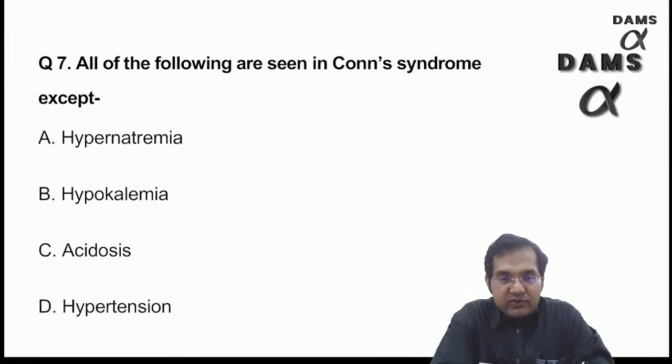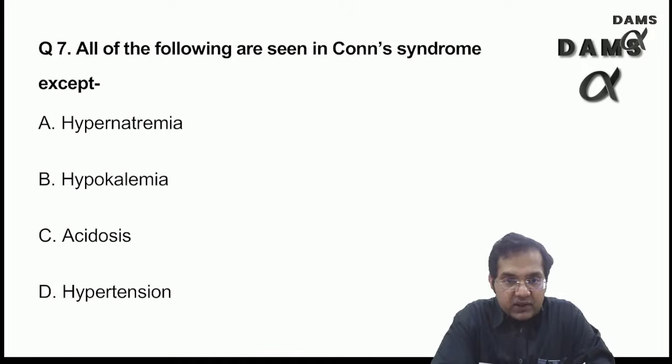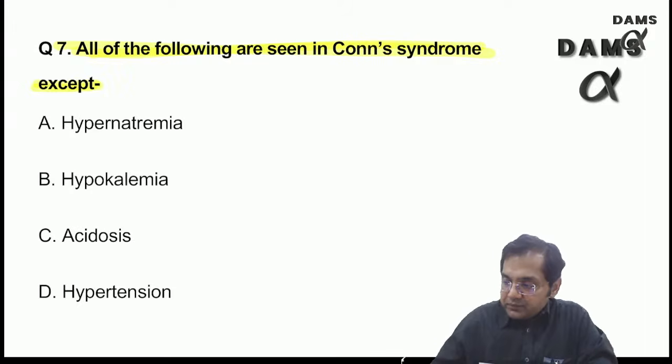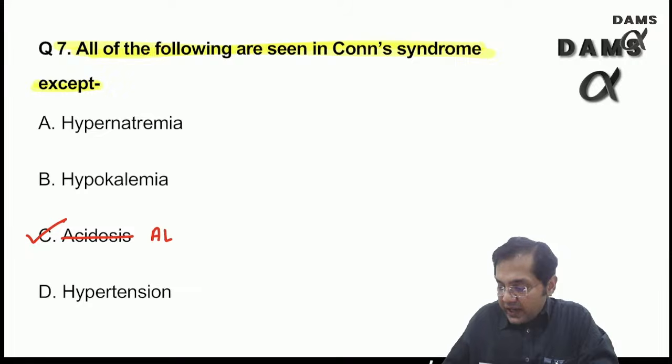So all of the following are seen in Conn syndrome except. Now, please let me know, were these the actual options? Because some of you are saying that the options were not this and there were slightly different options. So can you recall here? This must have been or will be, I think, discussed by the medicine person. Yes, all of the following are seen in Conn syndrome. So if I have to choose amongst them, then my life is easy, because you know that hypernatremia occurs, hypokalemia occurs, hypertension, but acidosis is the wrong answer, because here alkalosis occurs.